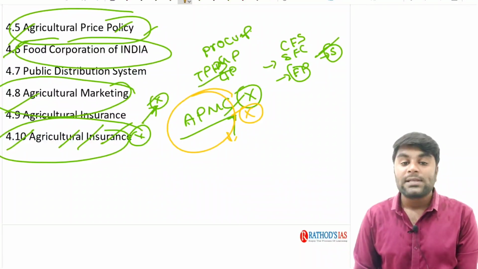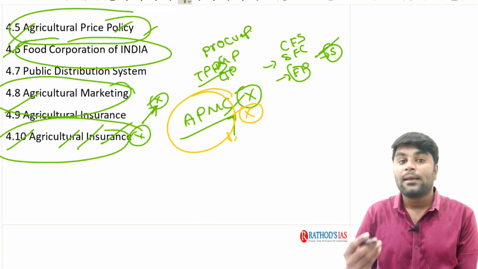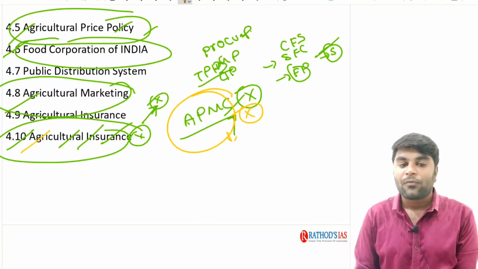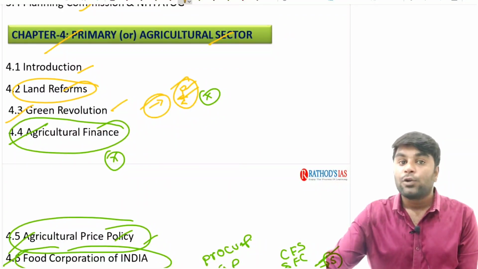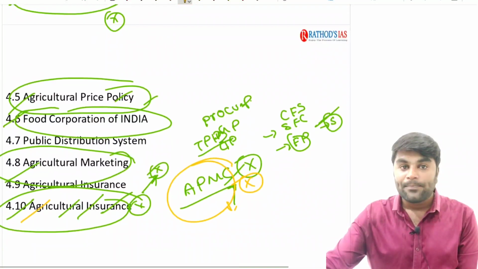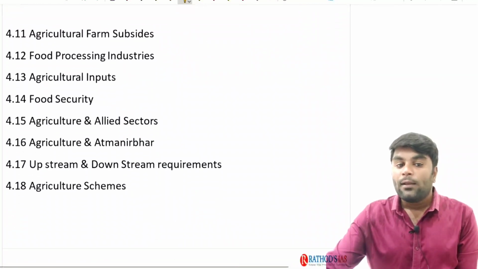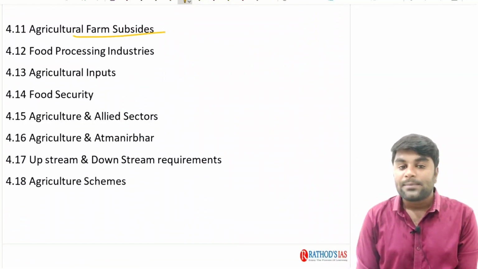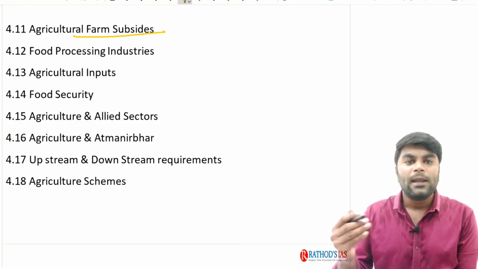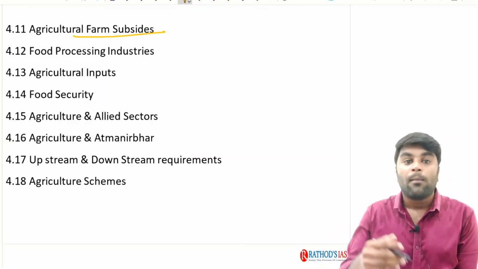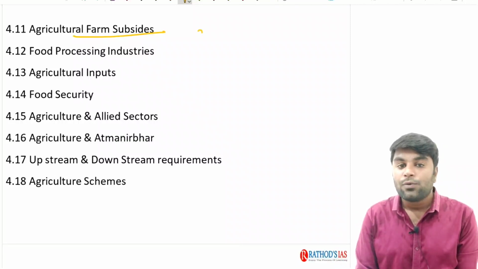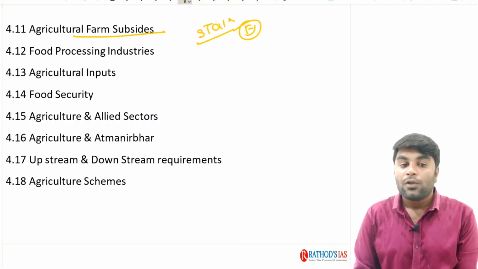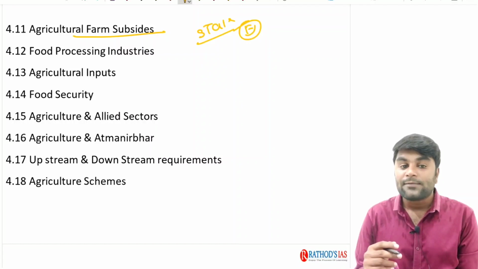And we are clearly going to discuss the new farm bills which were recently introduced in the country. Right? We are going to discuss all these concepts, right from the land reforms to these farm bills. Next, we are going to understand agriculture farm subsidies. There are different kinds of subsidies provided by both the central government as well as state governments. Say, for example, the state government is going to provide the electricity subsidy. In such a way, we are going to discuss different kinds of subsidies.